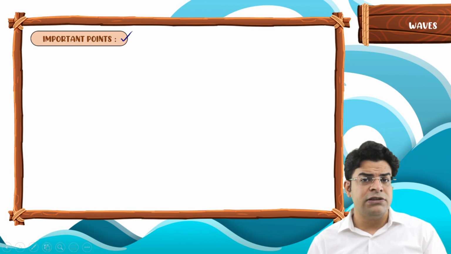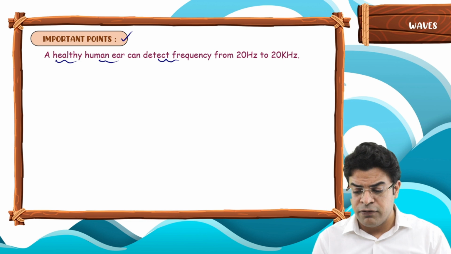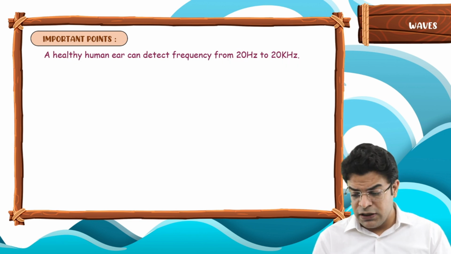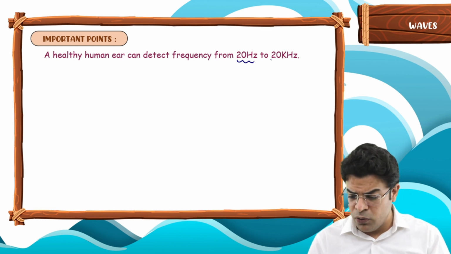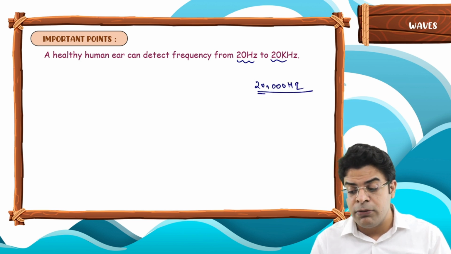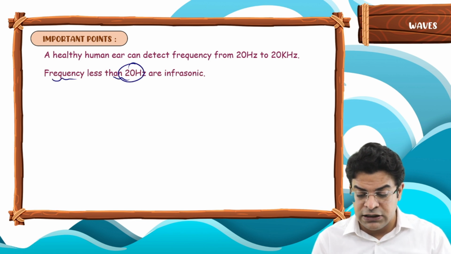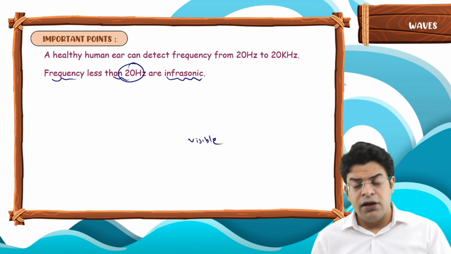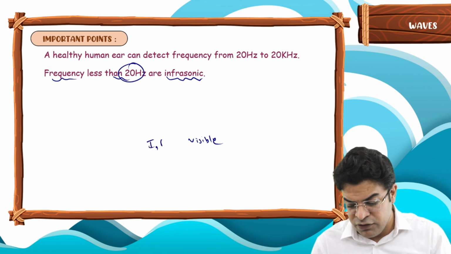So the important points that you need to know about sound. First, the healthy human ear can detect frequencies in the range 20 Hz to 20 kHz. So 20 Hz is the minimum frequency that a human ear can detect, and 20 kHz, that is 20,000 Hz, is the maximum. Next, frequency less than 20 Hz is called infrasonic, just like light of energy less than visible is called infrared.